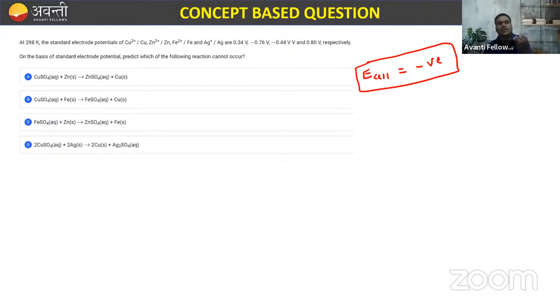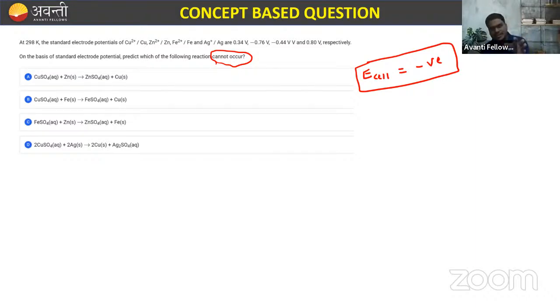EMF of the cell negative means what? The cell does not work. ठीक है, सेल वर्क नहीं करेगा. तो on the basis of standard electrode potential, predict which of the reactions cannot occur. कौन सा रिएक्शन नहीं हो सकता बेटा इसमें? जल्दी. I am giving you 1 minute for this question. Try to solve this question within 1 minute.